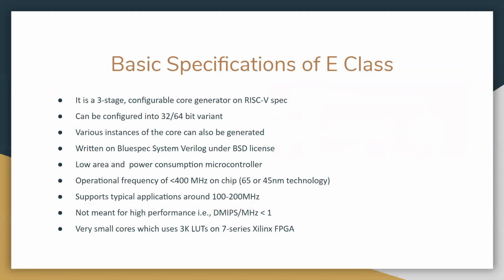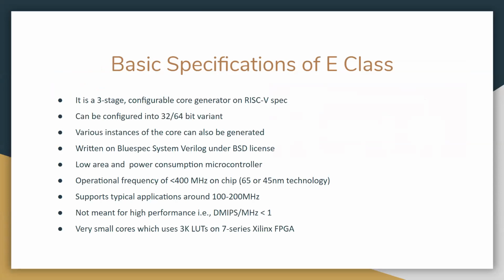Next slide. As I said, it's a 3-stage configurable core generator on the RISC-V spec. We can configure it into various variants, even converting it into 32-bit as well as 64-bit.